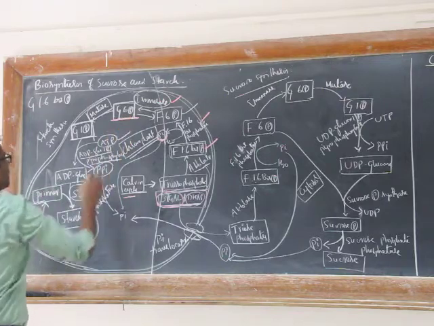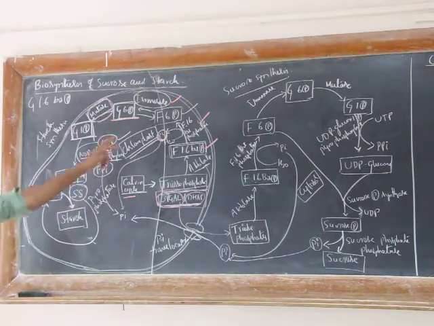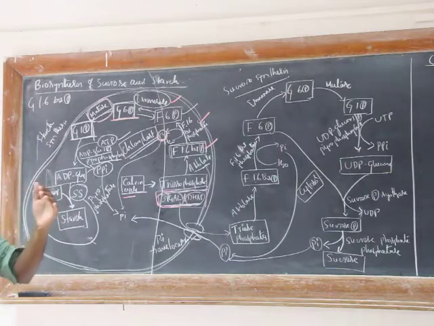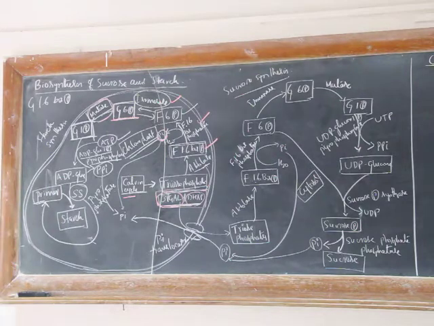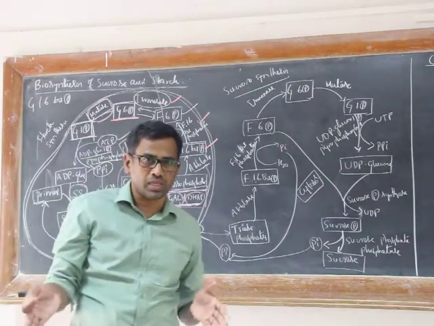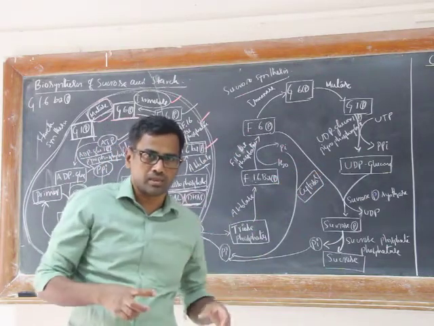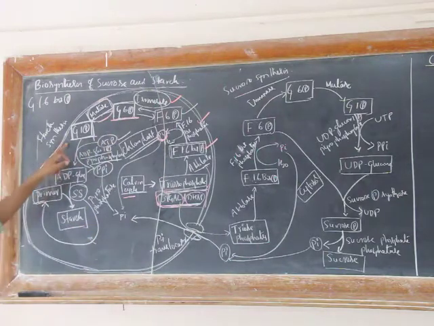Then glucose 6-phosphate, by the action of mutase, is converted to glucose 1-phosphate. Here, the position of the phosphate group is changed. Again, the mutase reaction mechanism we discussed. Just take the example of conversion of 3-phosphoglycerate to 2-phosphoglycerate: the phosphate group moves from the third carbon atom to the second carbon atom by the action of mutase. The same reaction mechanism occurs here.